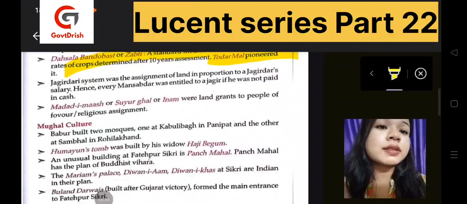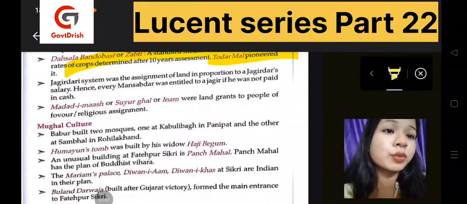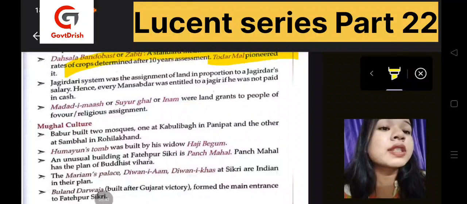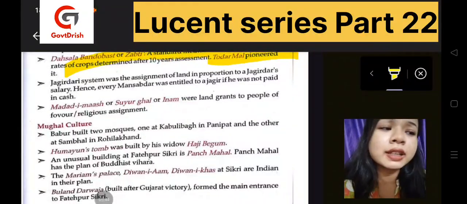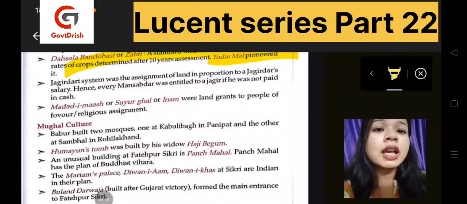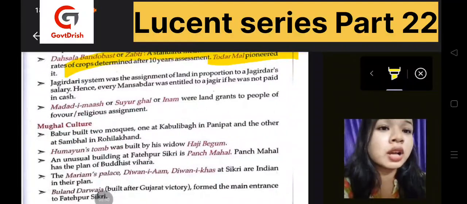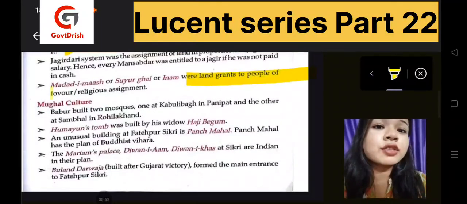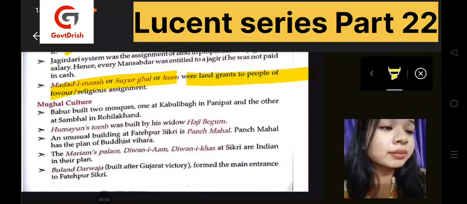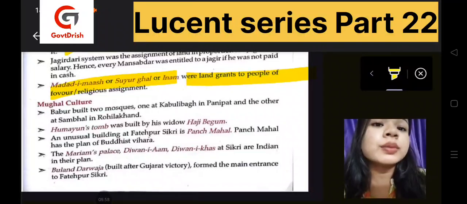Now, the Jagirdari system was also the assignment of land in proportion to a Jagirdar's salary. Every Mansabdar was entitled to a Jagir if he was not paid in cash. So if they were not paid in cash, they were paid in Jagirs. Now, Madad-i-Maash, Suyurghal or Inam, these were land grants to people. Land grants we already knew, Inam, so these were done.